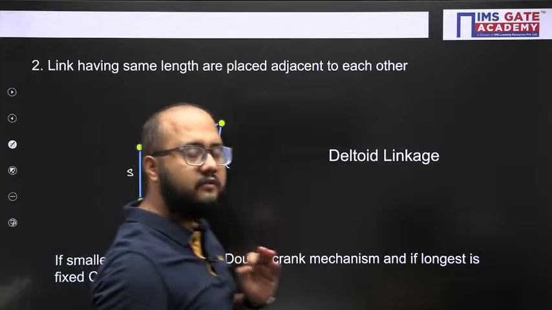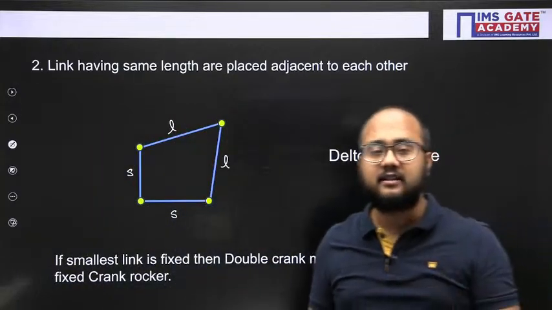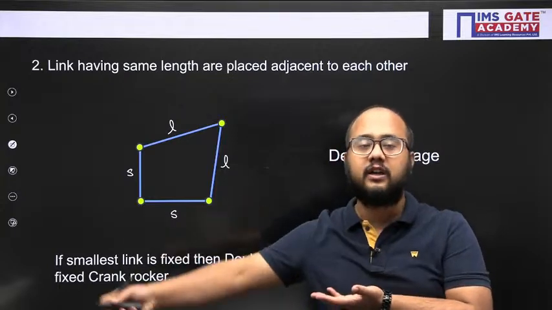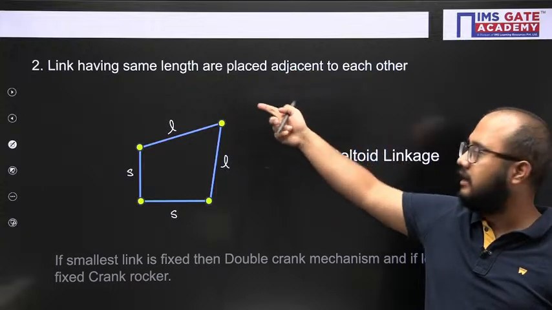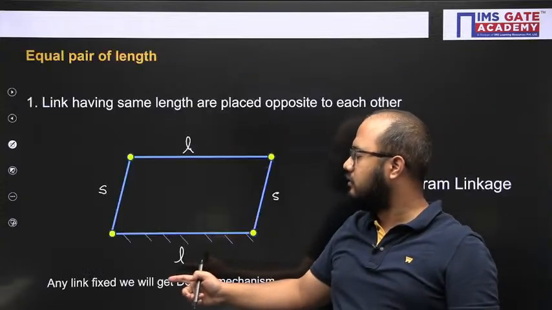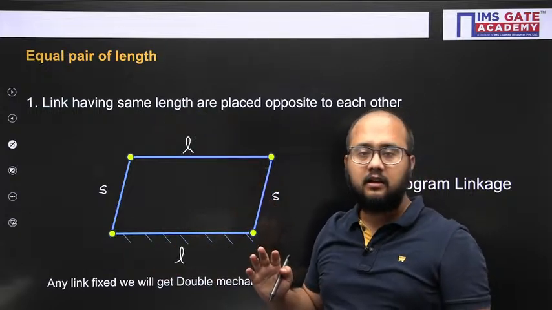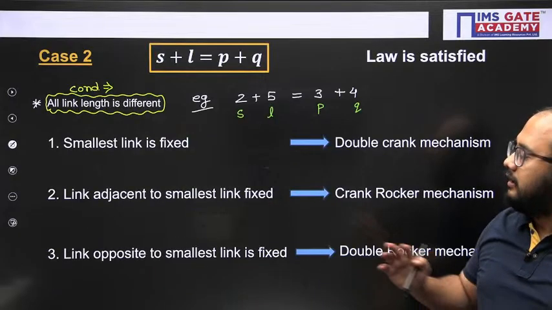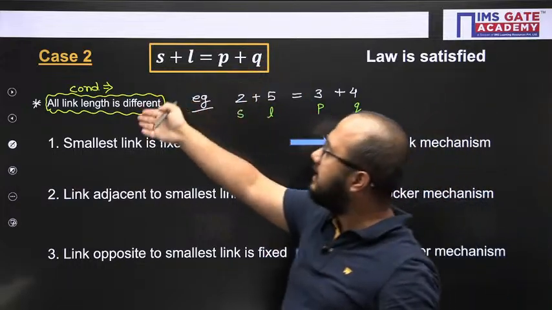So in Grashof's law, there are so many results that we need to follow. Apart from the results, the correct conditions also we need to remember. So this result will be applicable for this condition, right? This result will be applicable for this particular condition. I hope you are getting the point. This result is applicable when this case is there and this condition is there.